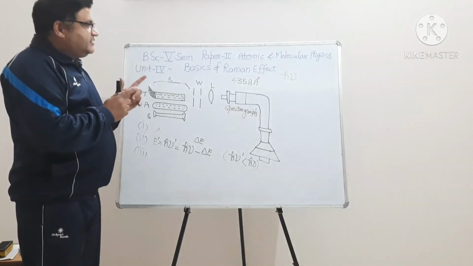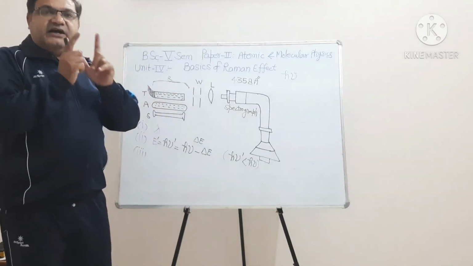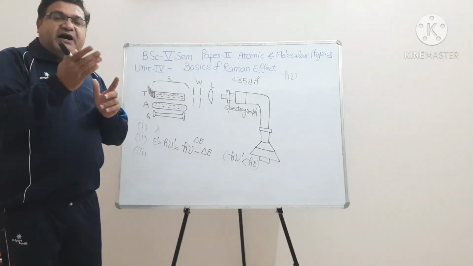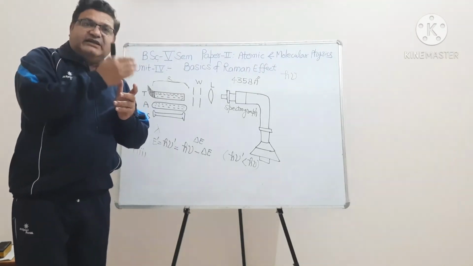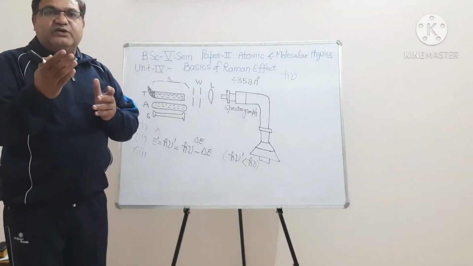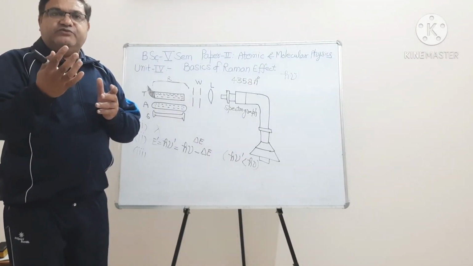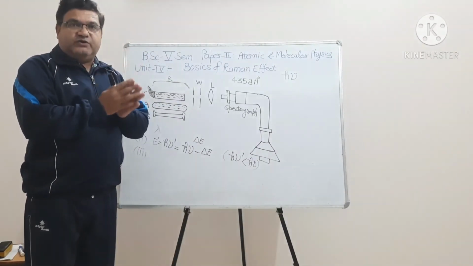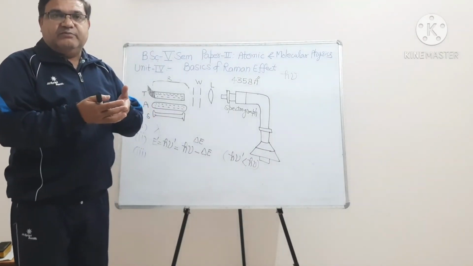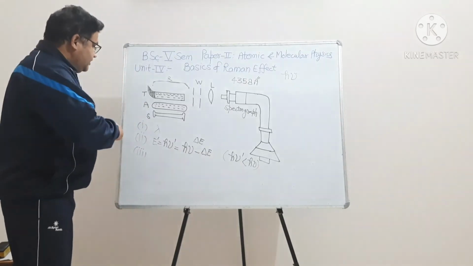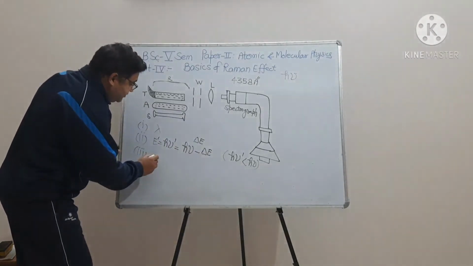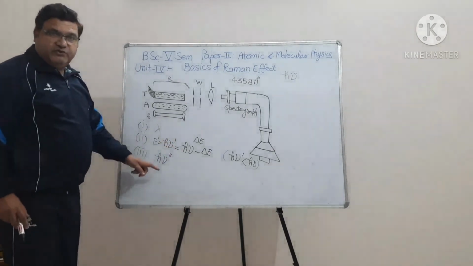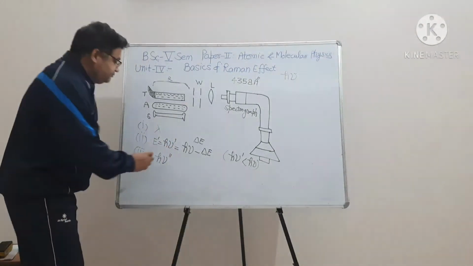Now when there is a collision between the photon and the excited molecule, some part of the molecule's energy is absorbed by the photon. Clear? Now the energy of the photon after scattering will be larger. The new energy of the photon after scattering will be h nu double dash. Clear?